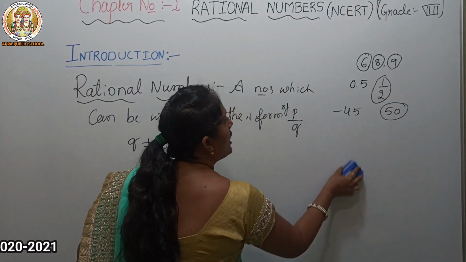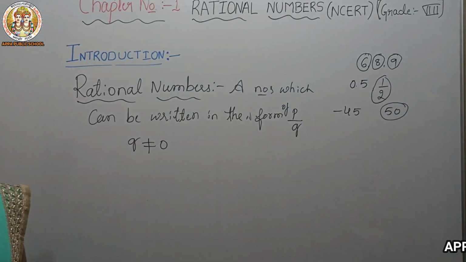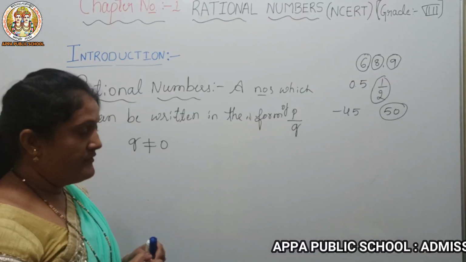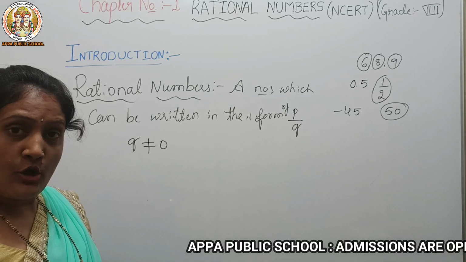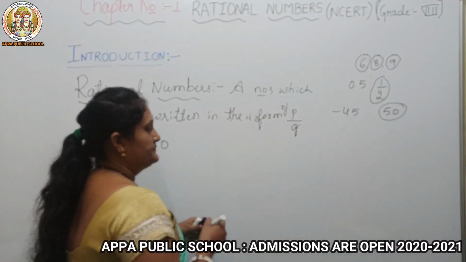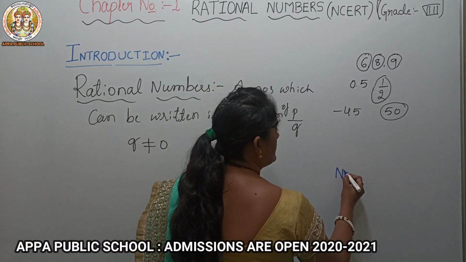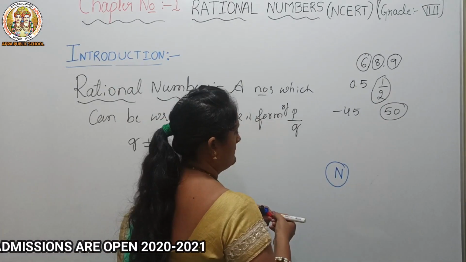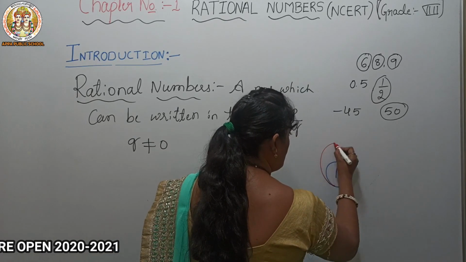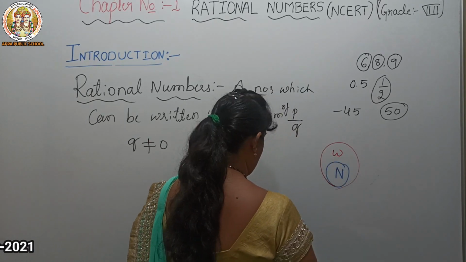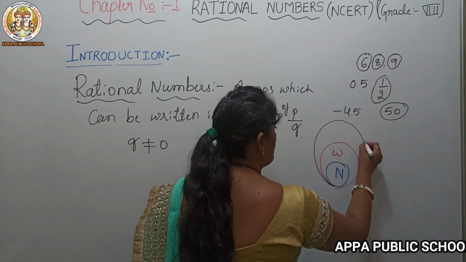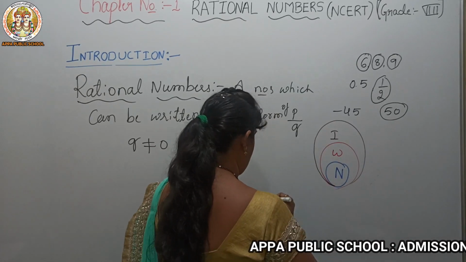Now we'll check all the numbers, like natural numbers, integers, whole numbers, and some decimals too, to see whether they are rational numbers or not. This one is a natural number, this is a whole number, this is an integer.